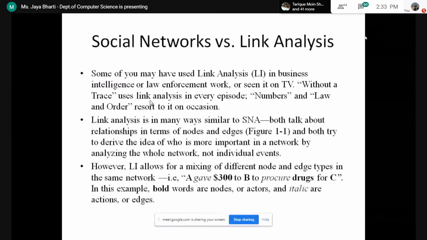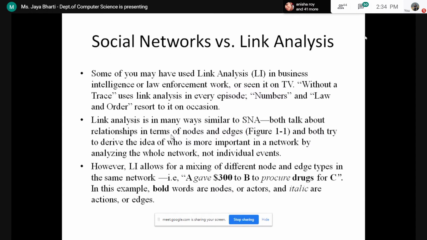Link analysis is in many ways similar to SNA. Both talk about relationships in terms of nodes and edges. In SNA also we are using graph theory, so it will have nodes and edges. In link analysis also we are going to use nodes and edges.